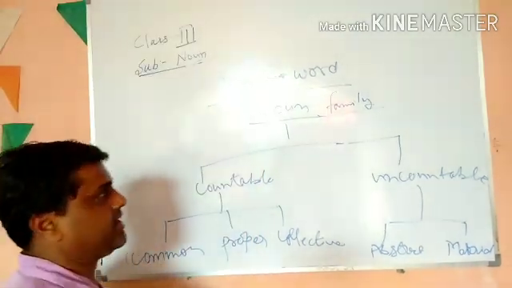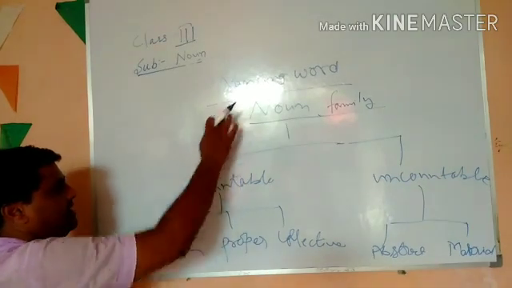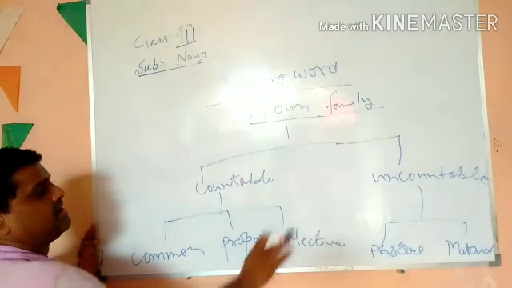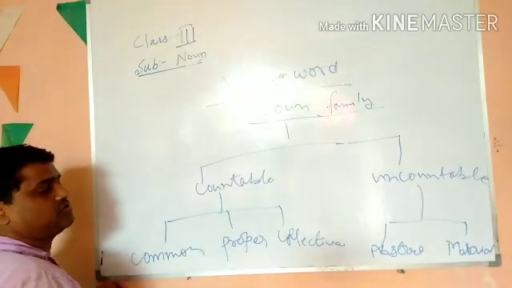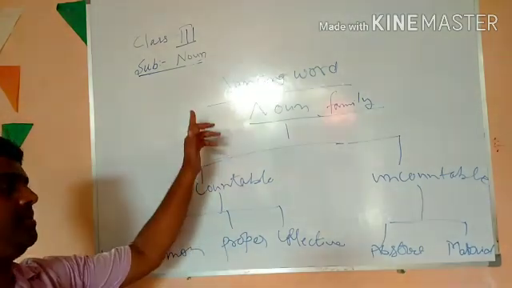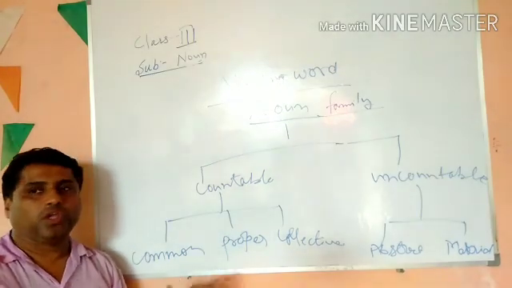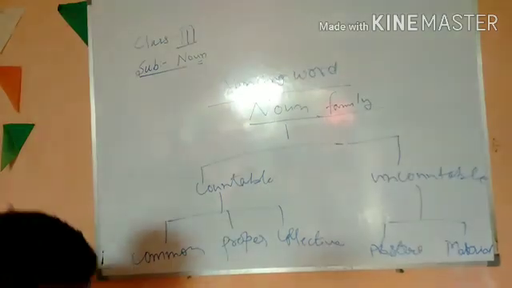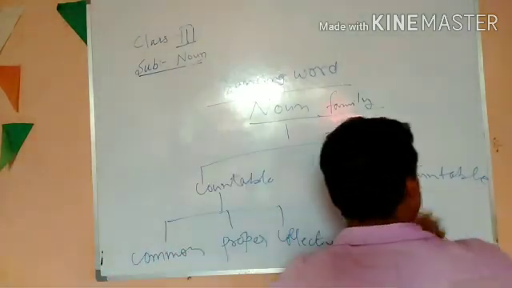So in this way you can understand. Take it as a grandfather, then its father, its uncle. So father has three sons, and uncountable noun, that is your uncle, has got two sons. So if you are keeping this in mind, it will help you to understand noun better. Now we are going into deep about the noun.